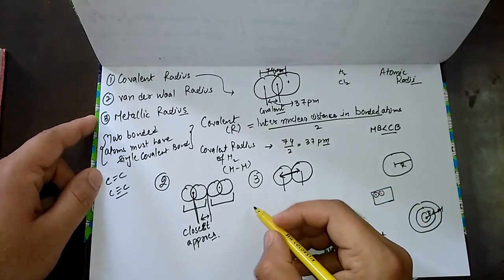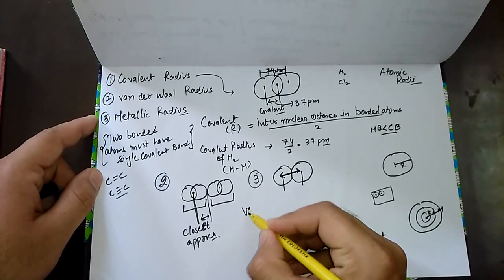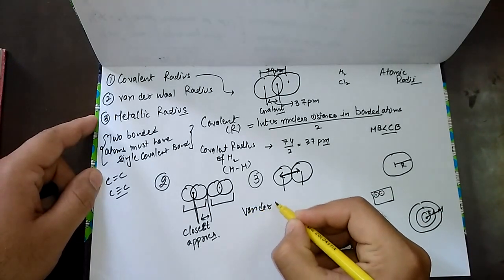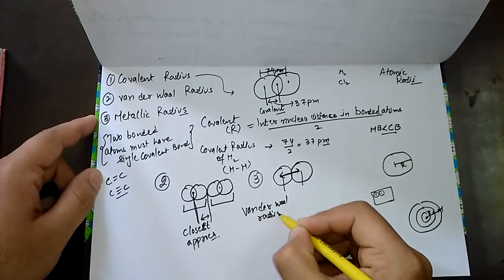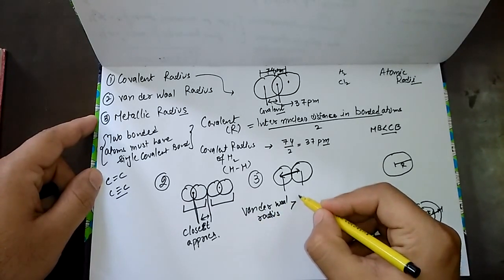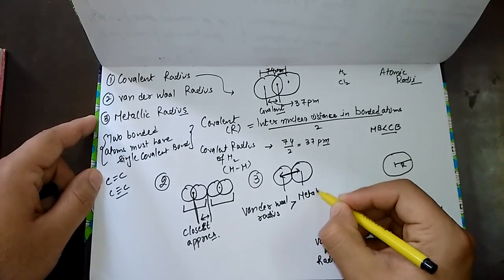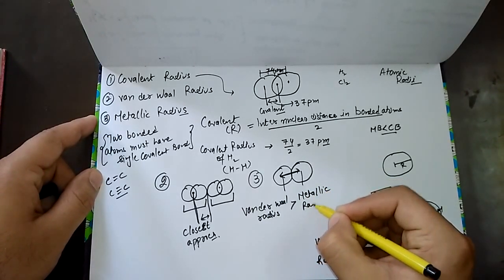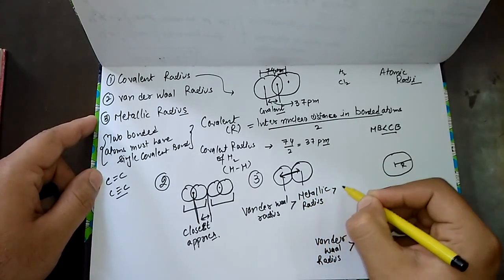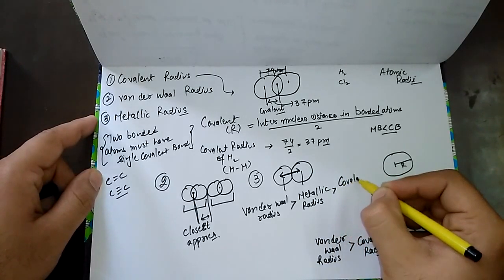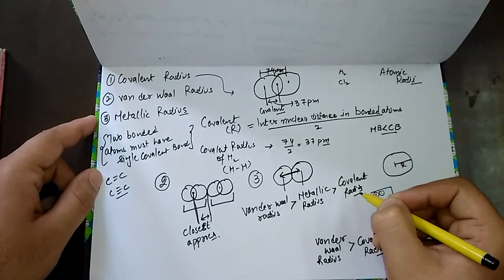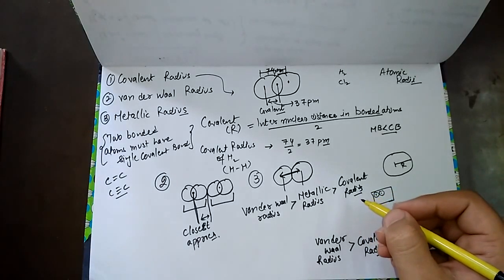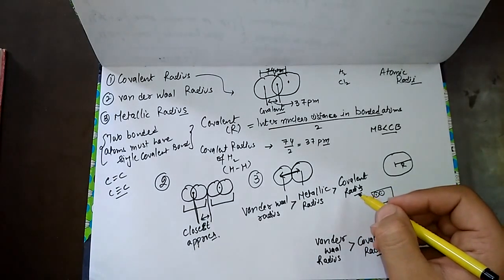So we write the order as van der Waals radius, then we have the metallic radius, and then the third, covalent radius. Out of these, covalent radius is easy to determine.